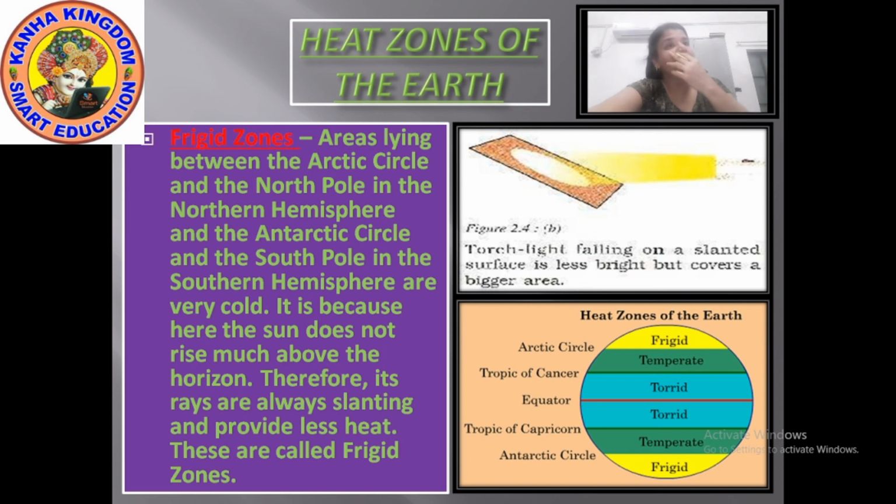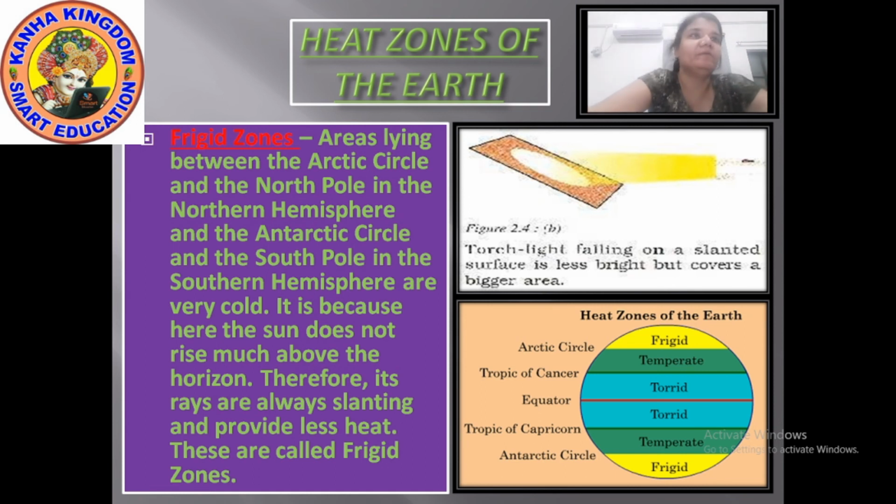For understanding more, I have given you a diagram here. The torch light is falling on a slanted surface, the same as sunlight falls on the poles, the North Pole and the South Pole.